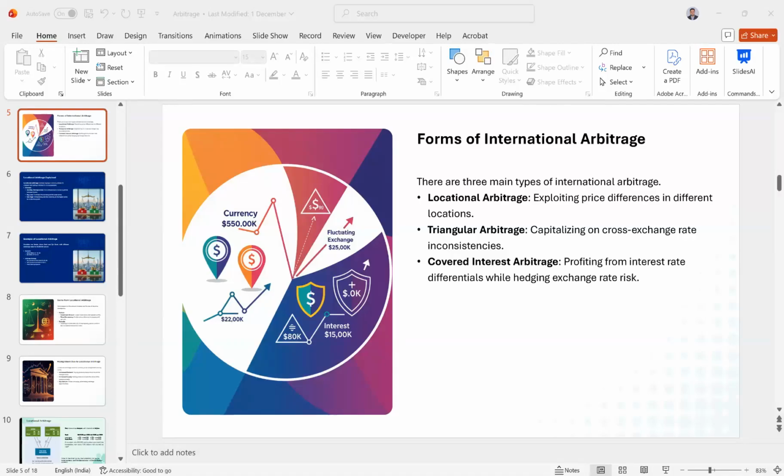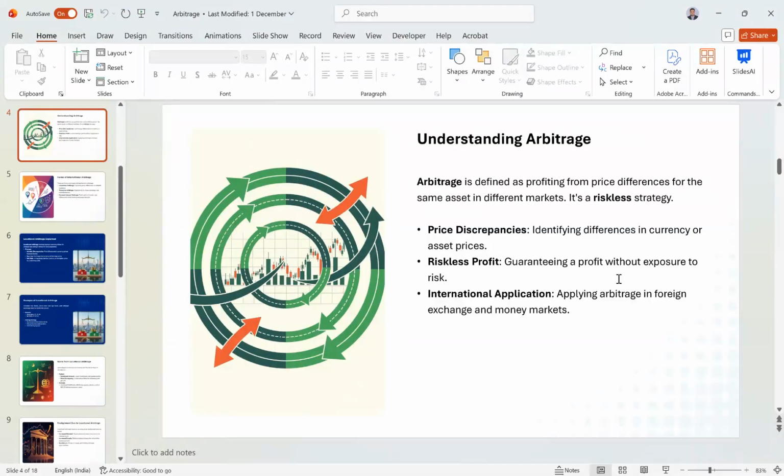Everybody. Hello, everybody. So, in this video, we'll be talking about international arbitrage. Arbitrage is mainly defined as profiting from price differences for the same asset in different markets. It is also considered a riskless strategy where international investors try to use the multiple exchange rates and then try to make the profit.